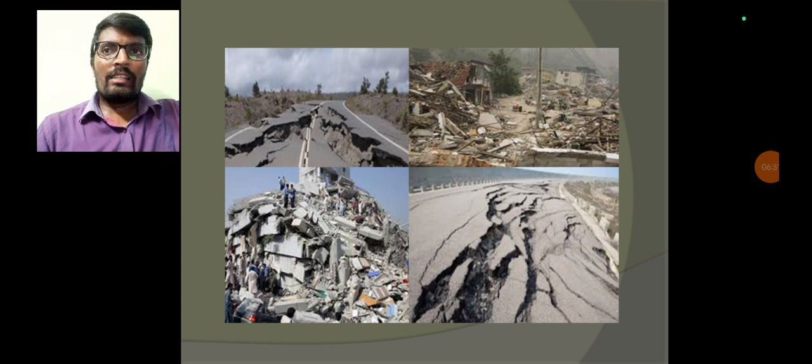That wave travels along the surface at certain distances. These earthquakes are caused below the earth's surface. That origin point is called the focus point. The point directly above the focus on the ground surface is called the epicenter. That epicenter creates seismic waves.